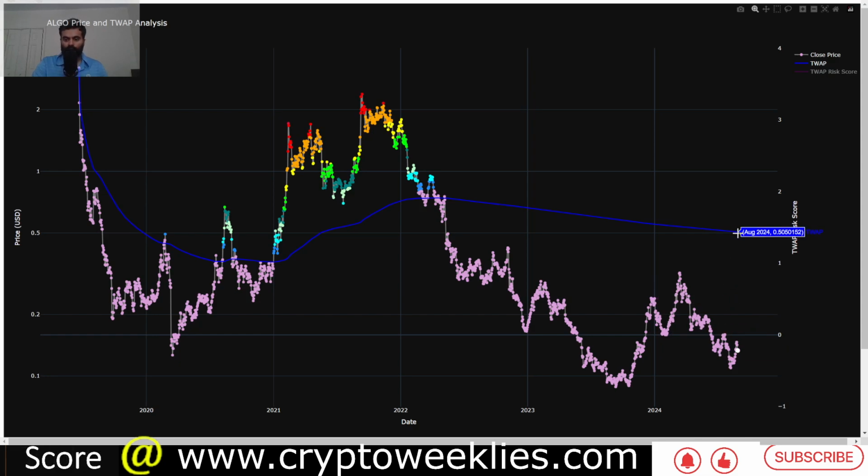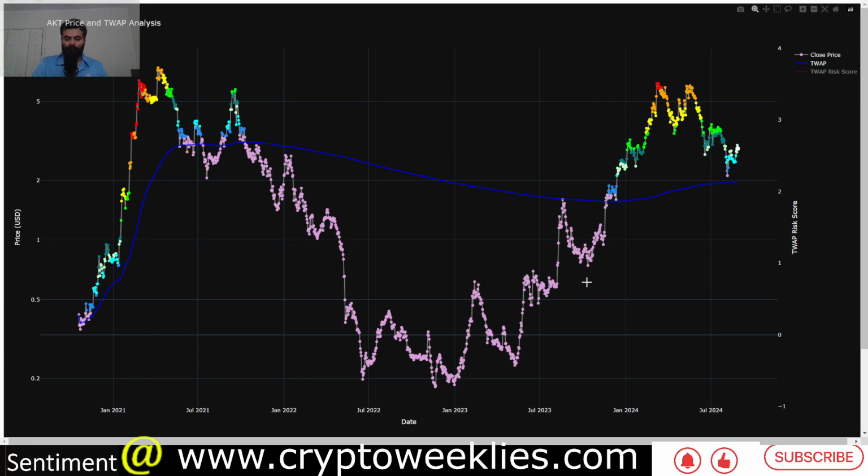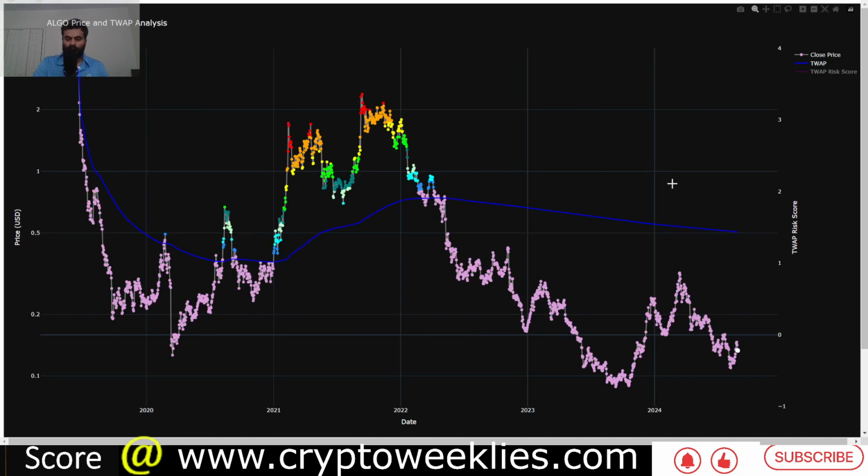In that scenario, the things to look for would be first a rally to the time weighted average price. Akash had a declining slope up until July or August of 2023, and finally the lines were first tested in early August of 2023, and then price again capitulated for a while, and then a V shape or a U shape recovery back till November of 2023.